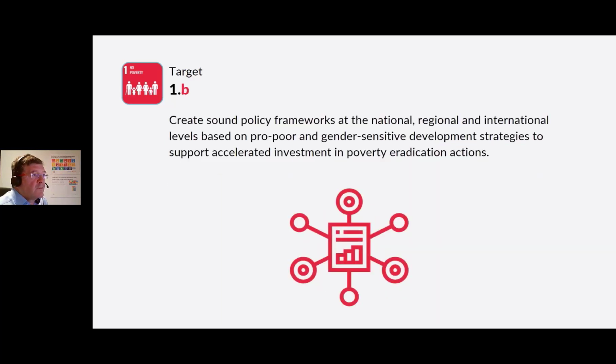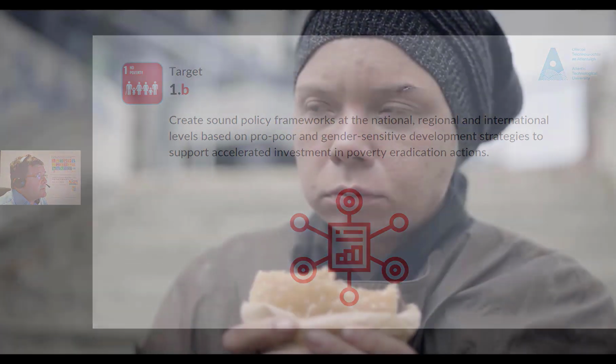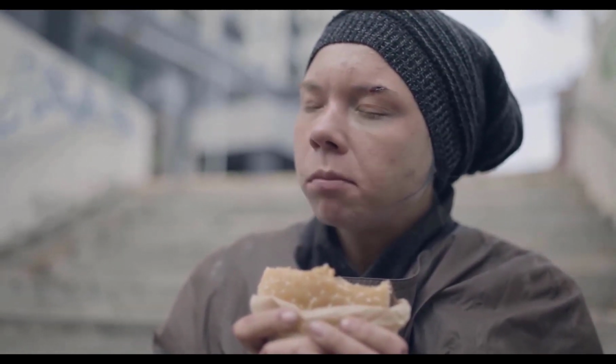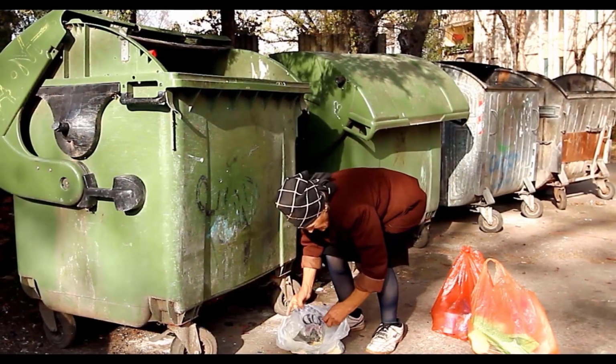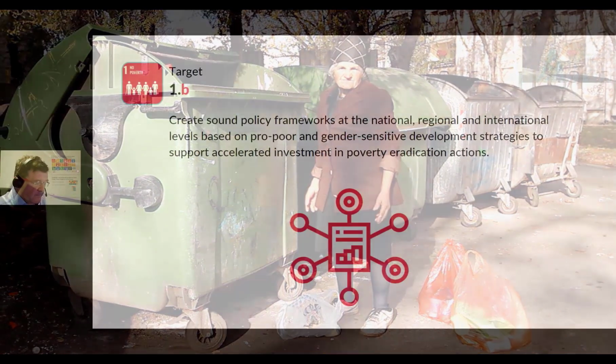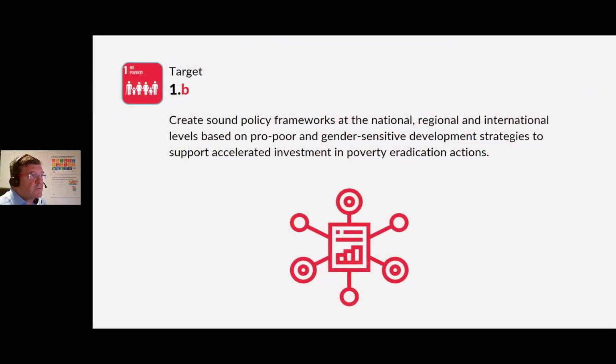Target 1B. Create sound policy frameworks at the national, regional, and international levels based on pro-poor and gender-sensitive development strategies to support accelerated investment in poverty eradication actions. Many global statistics do not provide clear data on gender-sensitive issues, but it is known that women are overrepresented in the numbers quoted for global poverty. This goal is about developing strategies that will work. We all need to work together to achieve those.